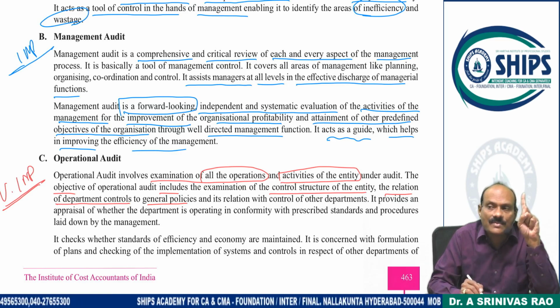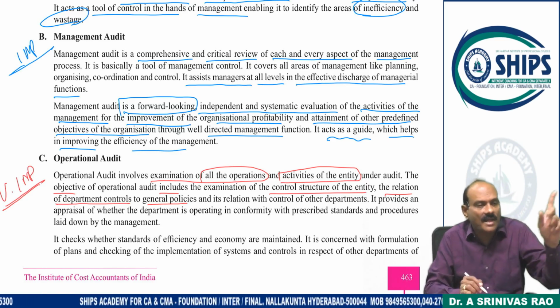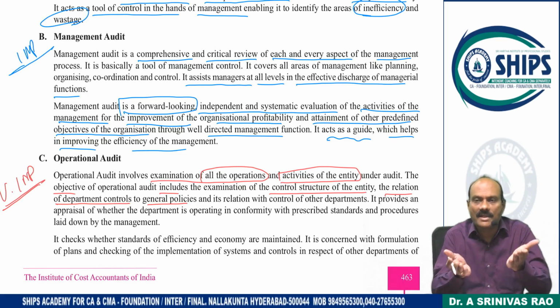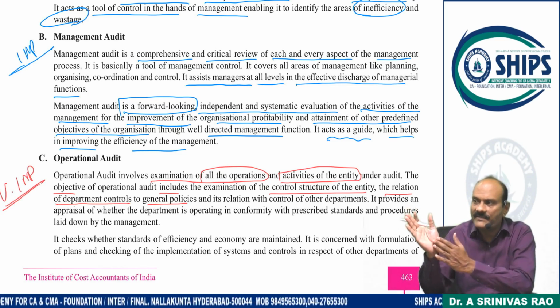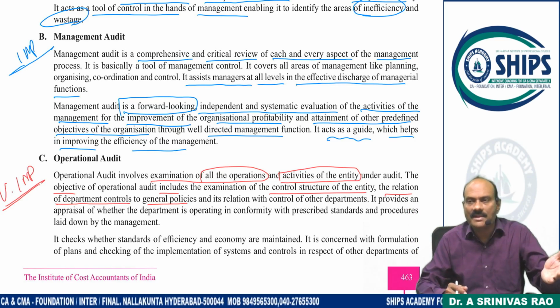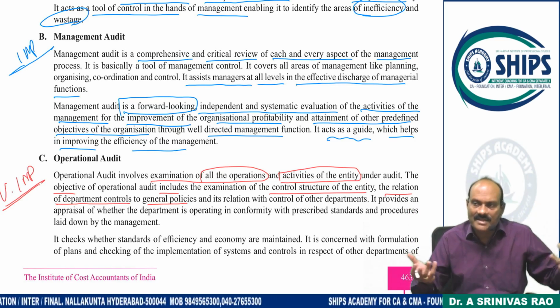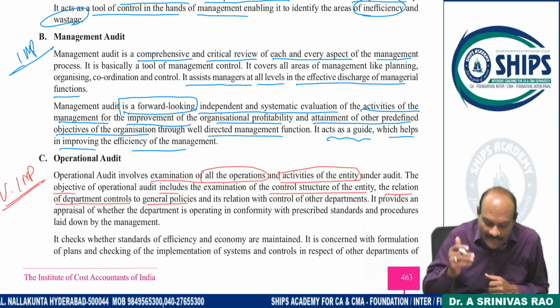What is the organization policy? Profits, profitability. Organization departments are working for the same? Good. If both are working parallelly, your organization's general policy is profit, but other departments are working according to their own will and wish, there is no proper coordination. The organization cannot attain its objectives.